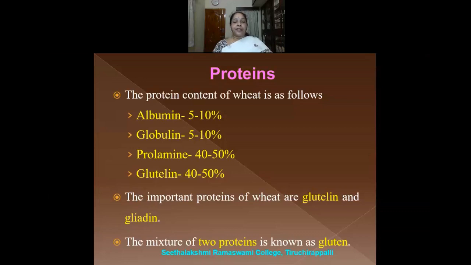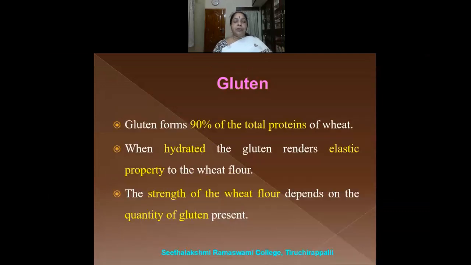The important proteins of wheat are glutalin and gliadin. They are the important proteins that are present in the wheat grain. And the mixture of these two proteins, that is, the mixture of glutalin and gliadin, is known as gluten. Gluten is very important as far as the wheat grains are concerned. Gluten forms 90% of the total protein of wheat. The gluten content in wheat is 90%.